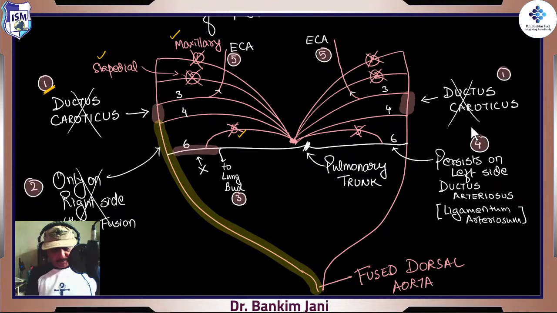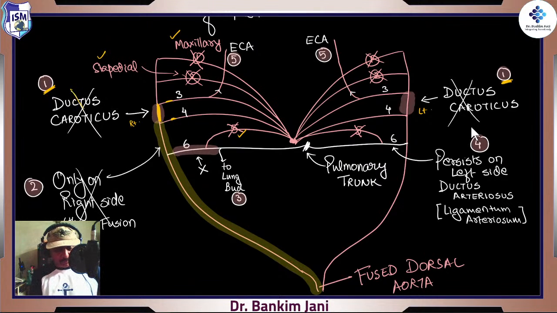Our first point is that on the right side, as well as on the left side, because this number 1 is appearing on both the sides, we have written it on both the sides, between the arch 3 and the arch 4, the portion of the aorta between 3 and 4 degenerates.